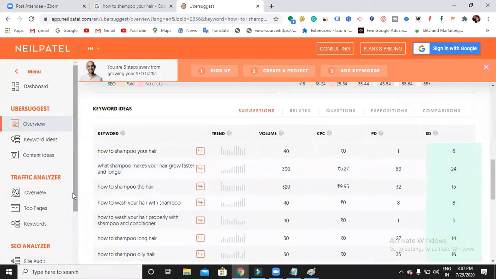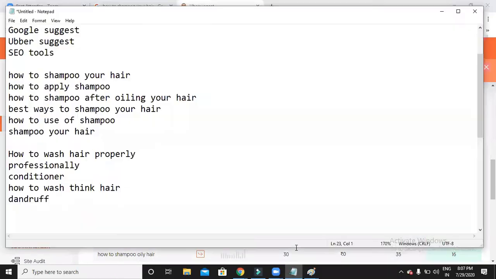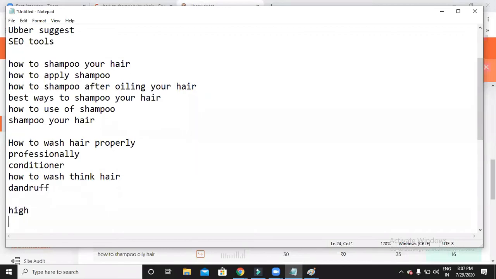Which is the best keyword to use? What shampoo makes your hair grow faster and longer? Yes, very good. For this keyword, you have a high search volume. Here you need to understand two things: high and low. You need to first of all fix a goal. What exactly do you want? Either you want to just show up the website on top, or you want to show up the website for a high search volume keyword.